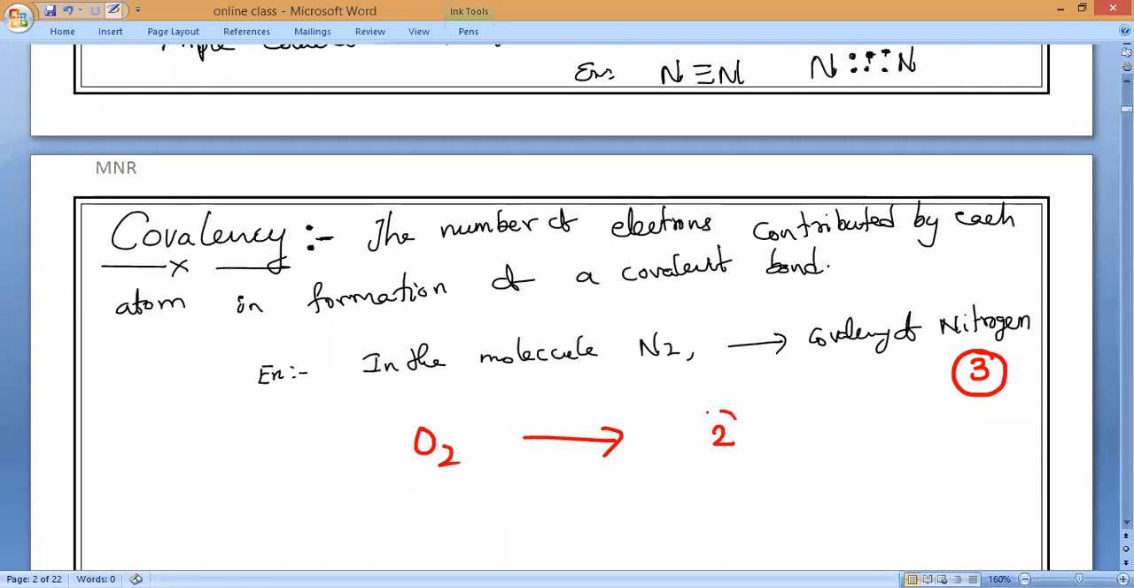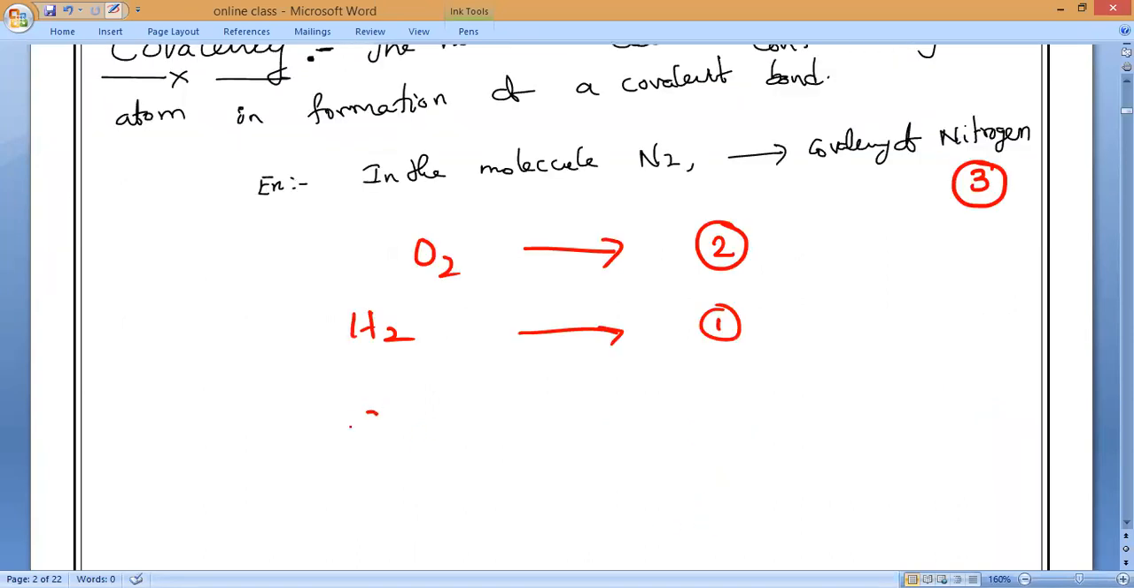Each oxygen will donate. If I take hydrogen, each one will donate 1. Covalency. If I take chlorine, Cl2, each one will share 1 electron.